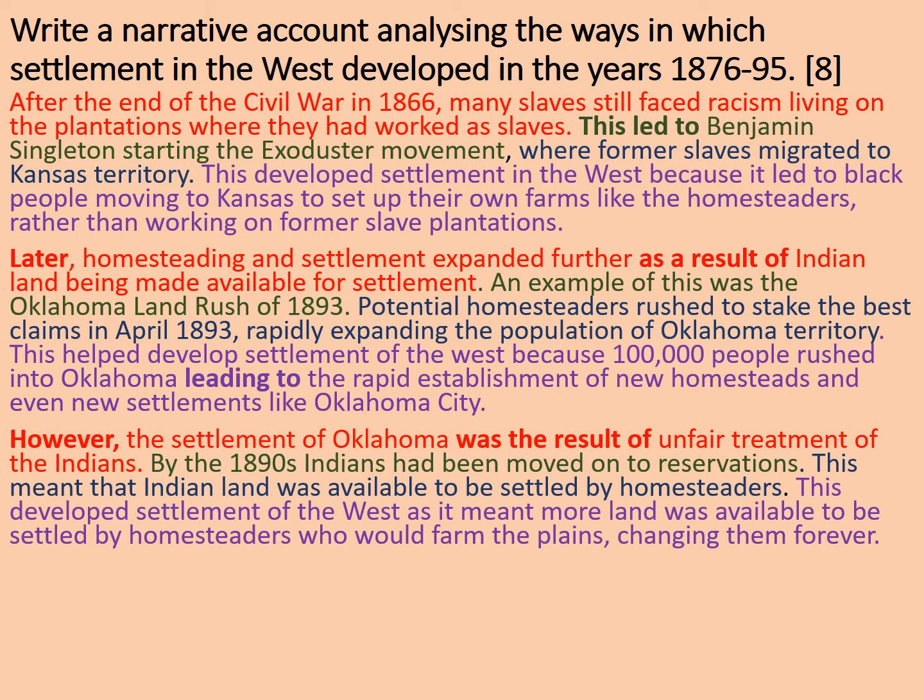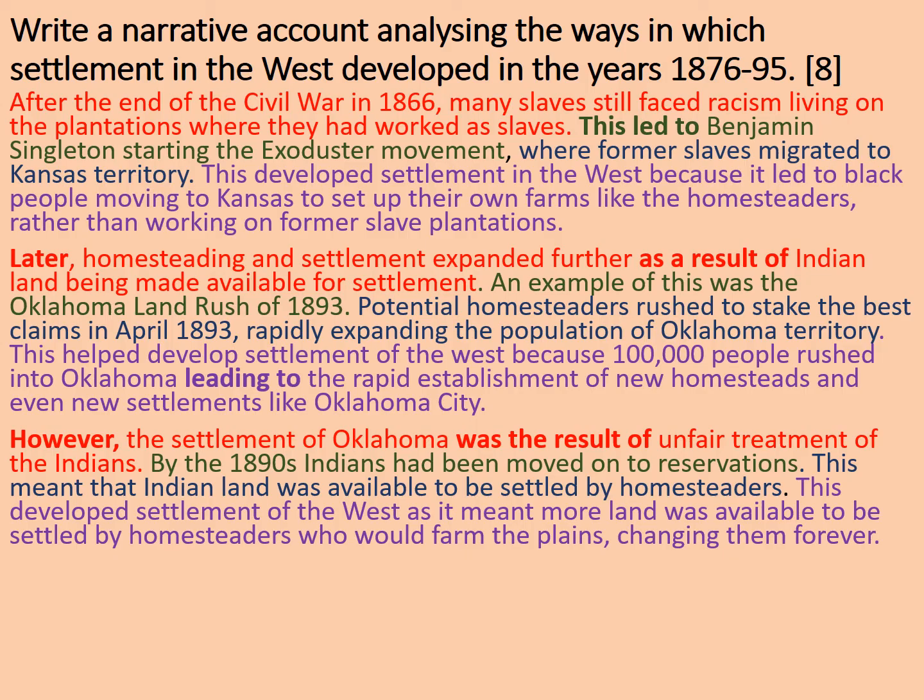Well, this is where I look at how homesteading is actually linked to the decline of Indian land. However, the settlement of Oklahoma was the result of unfair treatment of the Indians. By the 1890s, Indians had been moved onto reservations. This meant that Indian land was available to be settled by homesteaders. This developed settlement of the West, as it meant that more land was available to be settled by homesteaders who would farm the plains, changing them forever.